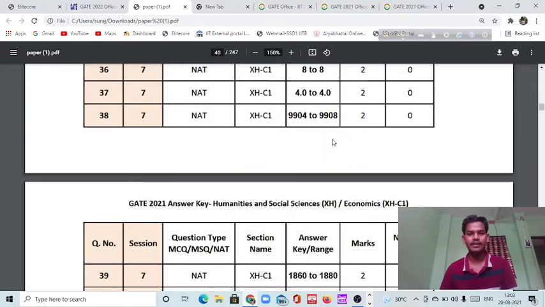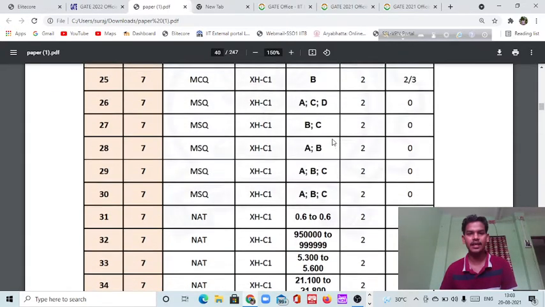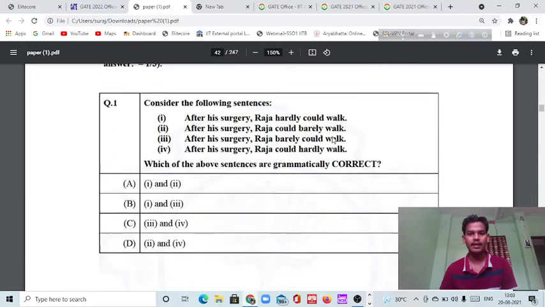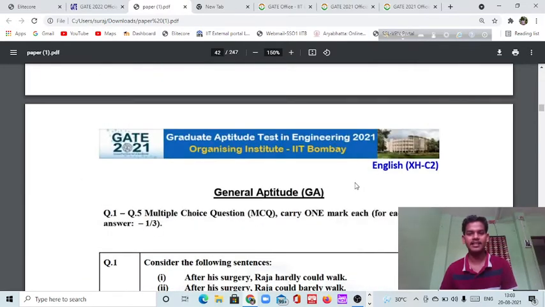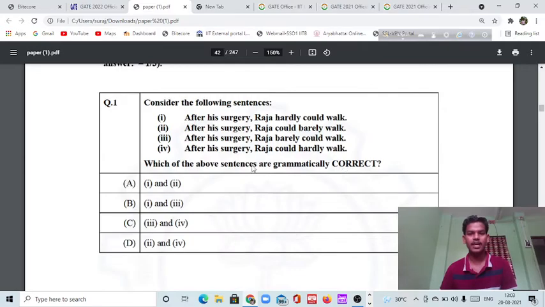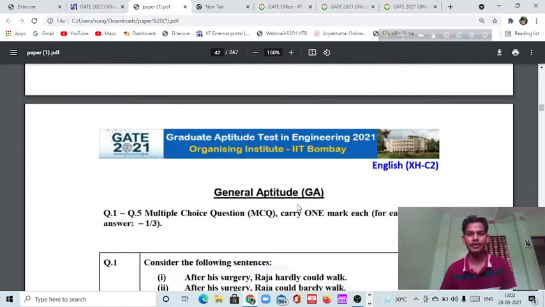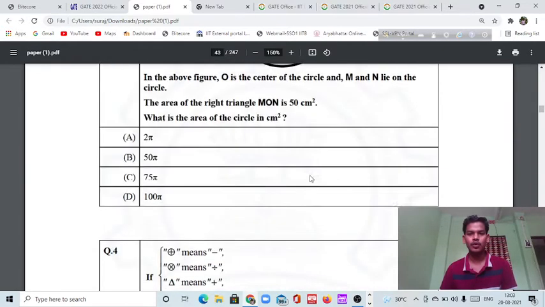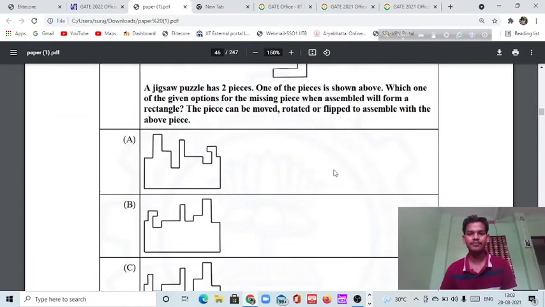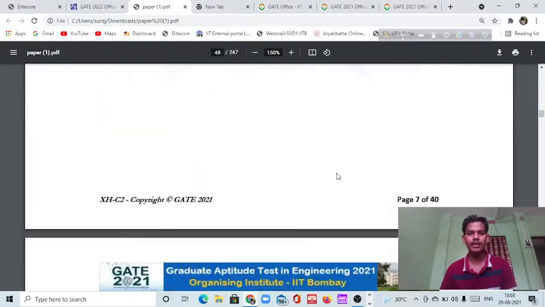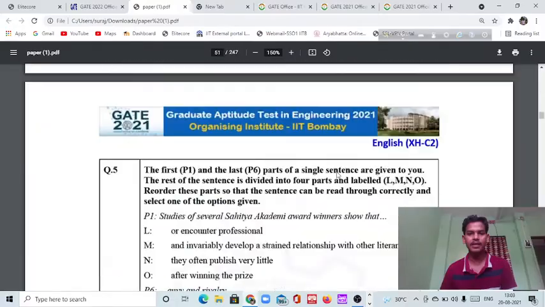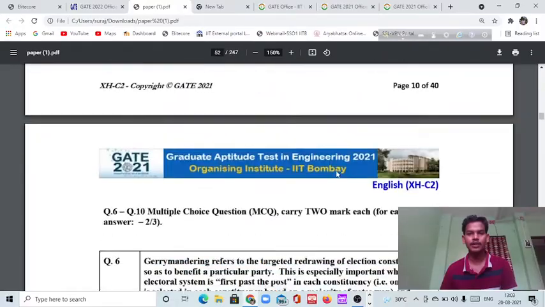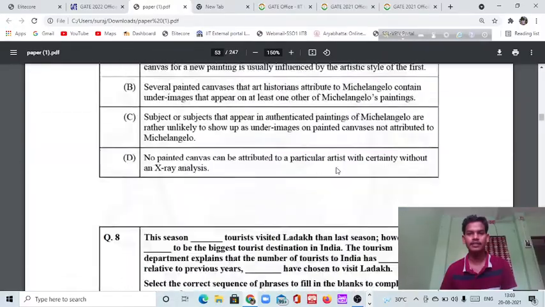After that you'll see another paper, that is English. The general paper, the general aptitude, will be the same. After this you'll be able to see another question paper after English. So it is also English, yes.